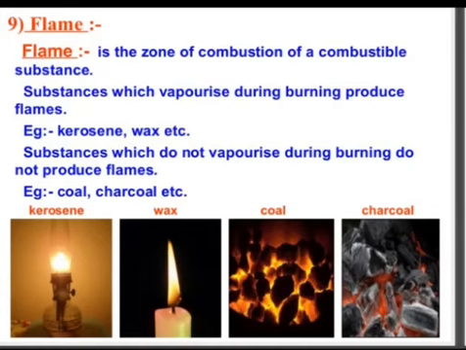Example: coal, charcoal, etc. Here it is saying that some of the substances burn with flame and some of the substances burn without flame. The substances which vaporize during burning produce flame, and the substances which do not vaporize during burning do not produce flames. Example: kerosene and wax, and coal and petroleum respectively are the examples of substances which vaporize and substances which do not vaporize to give flame.